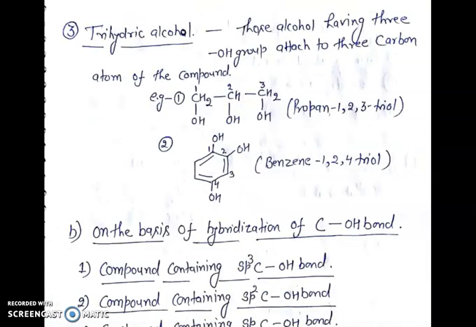Third, trihydric alcohol. Those alcohols having three OH groups attached to three carbon atoms of the compound. For example, propane-1,2,3-triol. In this example, three OH groups are present. In the second example, benzene-1,2,4-triol. In this example, three OH groups are present. So these are the examples of trihydric alcohol.